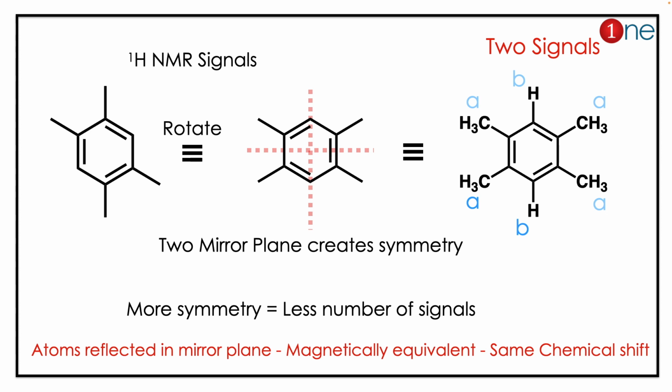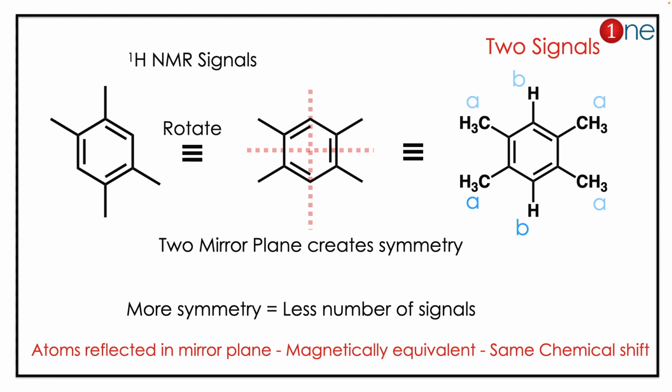Before finding the number of signals, you have to know whether any symmetry is present inside the molecule or not. The molecule is given in a tricky way. If you rotate it, you can find the molecule has two planes of symmetry. One goes in between the methyl groups, and one goes in between different methyl groups in the 1,3 position. So if you look at it, it has two mirror planes, and two mirror planes create the symmetry.